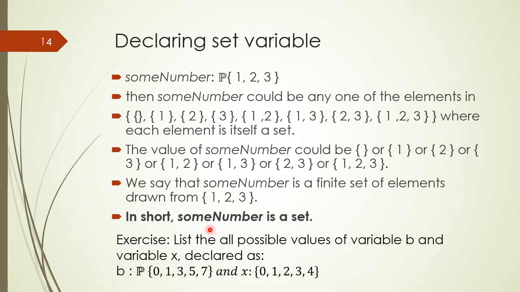And there is an exercise for you. You need to list all possible values of the variable b, which is declared on the power set of set 0 1 3 5 and 7, and you need to declare the values of the variable x, which is declared on the set 0 1 2 3 and 4.